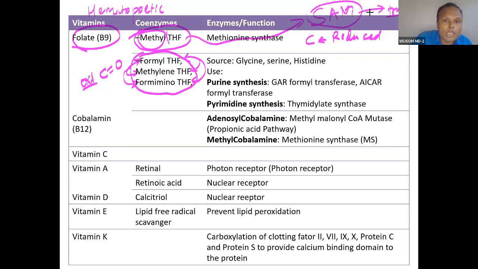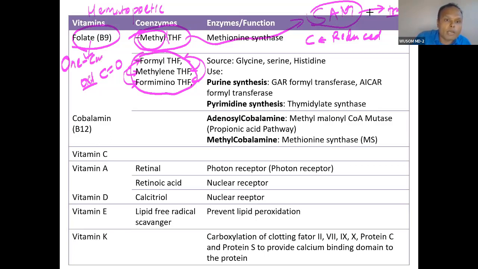That is why, in one word, if you have to summarize folate metabolism, we call it one carbon metabolism. We already introduced this terminology during purine and pyrimidine synthesis, purine synthesis especially. This is called one carbon transfer metabolism.